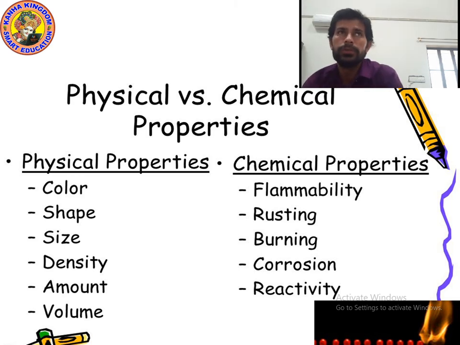So these are the physical and chemical properties as you can see on the screen. Physical properties: color, shape, size, density, amount, volume. Chemical properties: flammability, rusting, burning, corrosion, reactivity. Please write down. I am giving you 10 seconds.